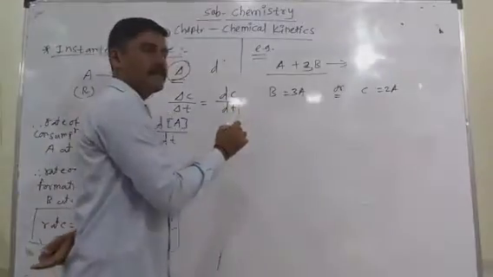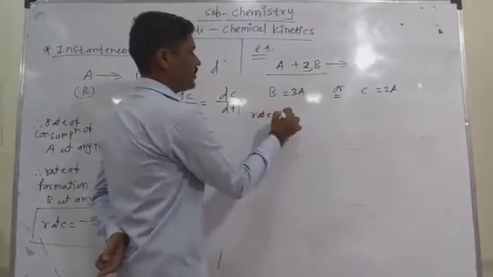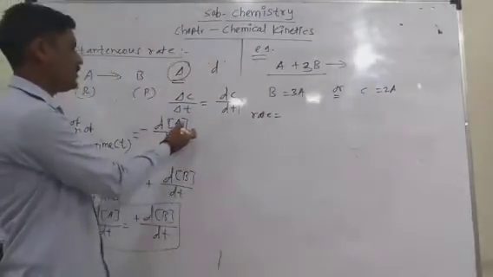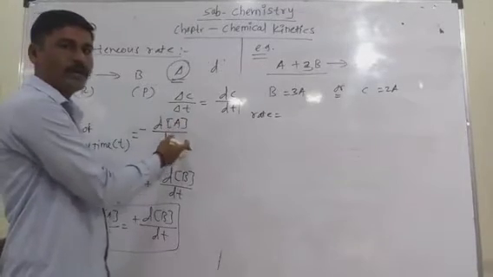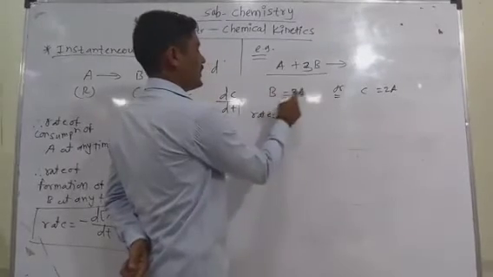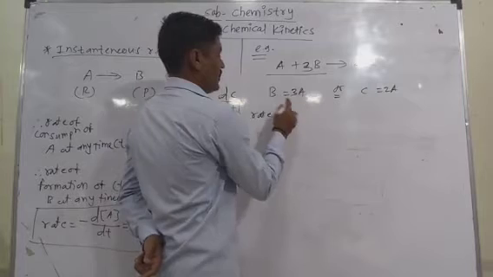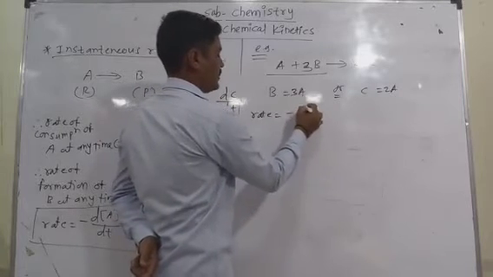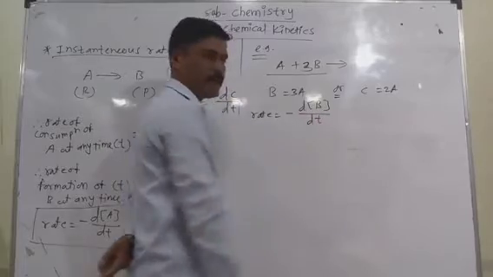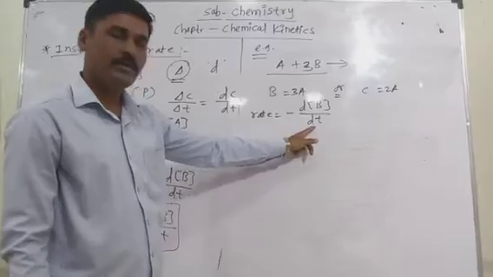That instantaneous rate equation becomes: rate depends on the change in concentration of the reactant or the product divided by change in time. So for the relation between B and A, there is a consumption, that's why a negative sign: change in the concentration of B divided by change in time.